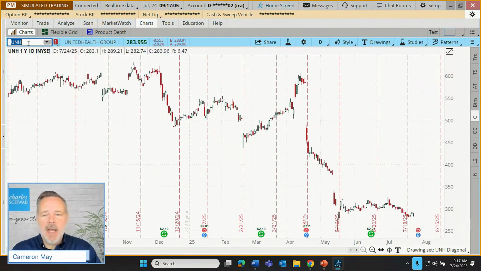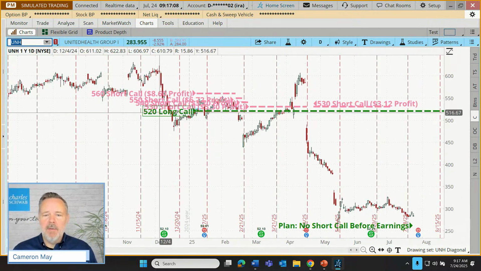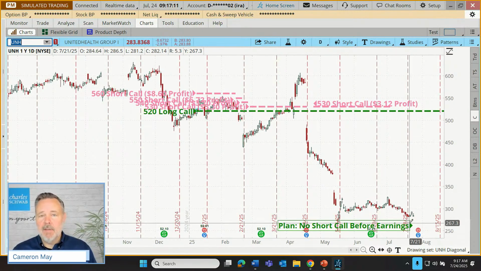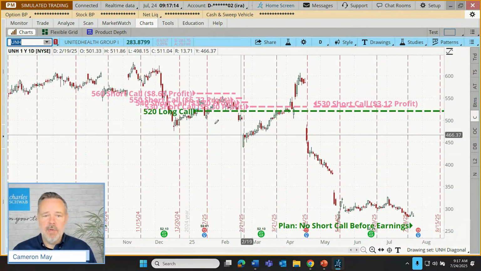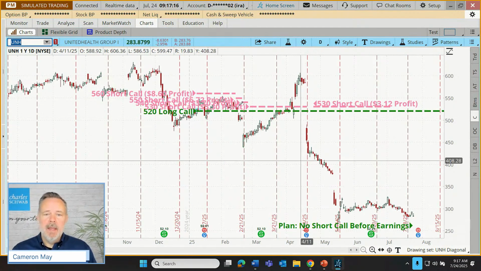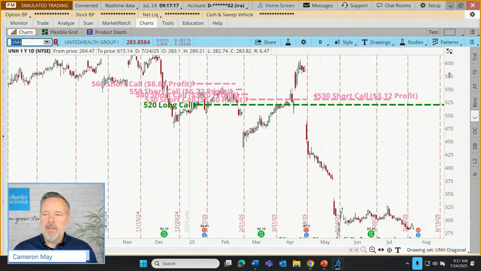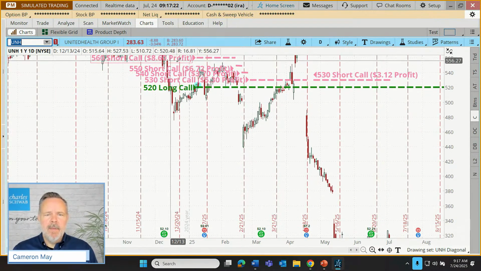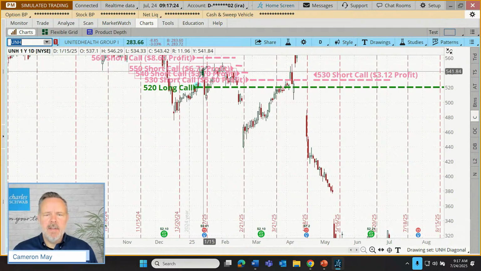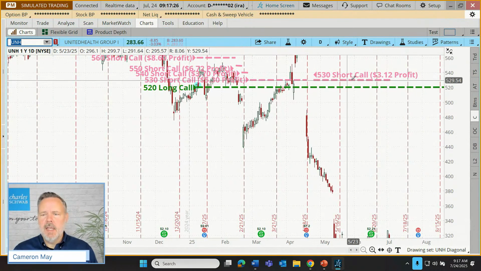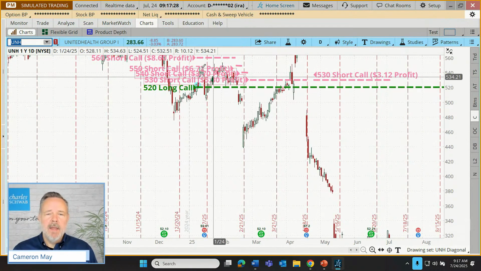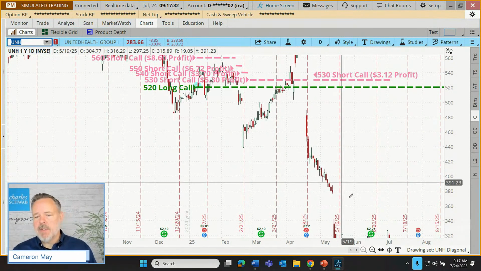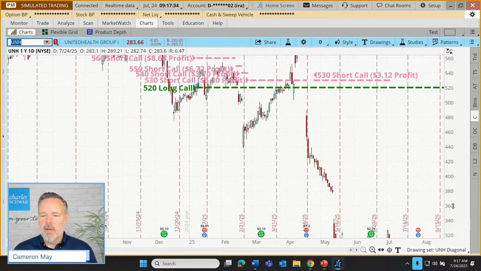We've tried and tried to help this thing out, but we bought a long call back here. And when this happens, it kills the value of that long call. This thing has really been beaten up. Now, we've sold some short calls against that as diagonals. Made an 860 profit here, 672, 370, 530, another 312 right there. So that's been a nice gain on the short positions, but we've taken much larger hit on the long.